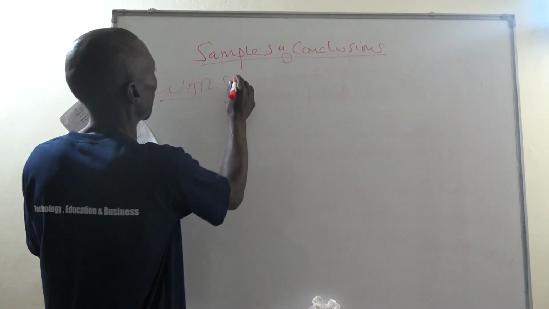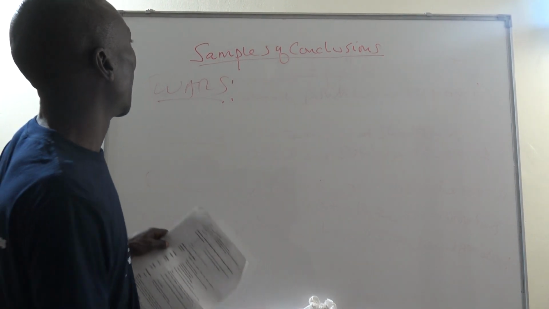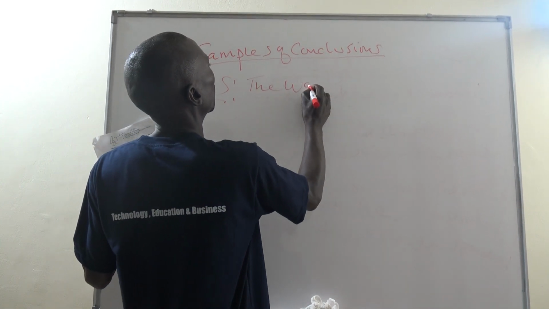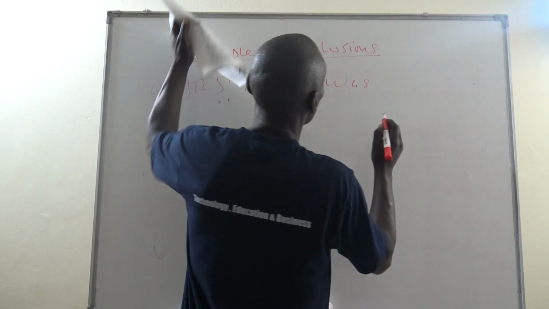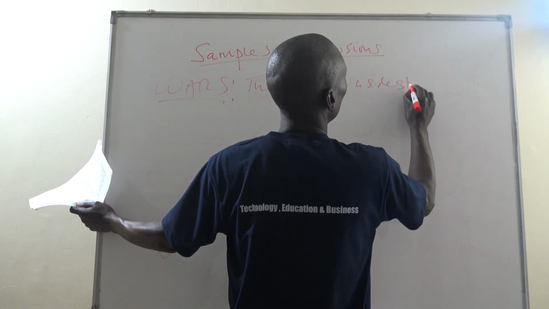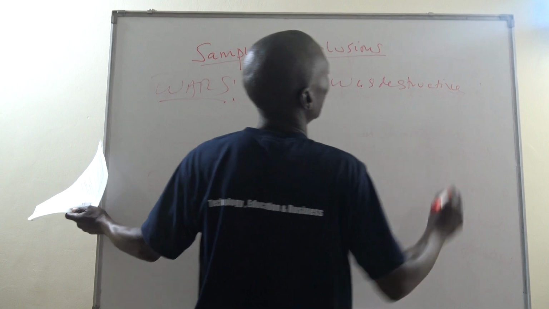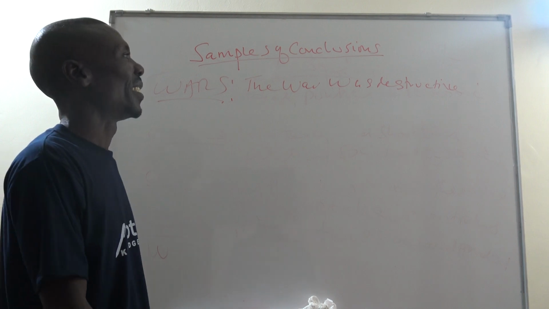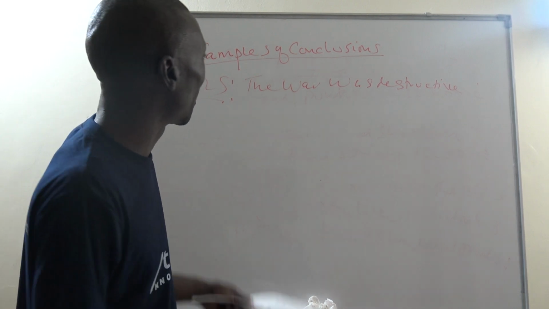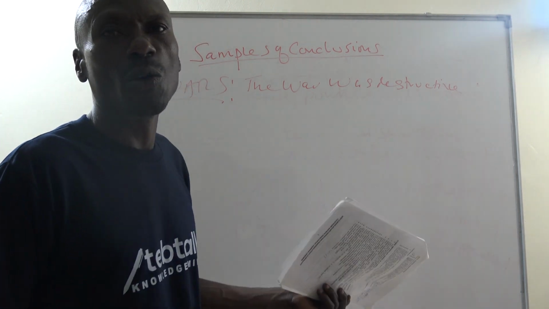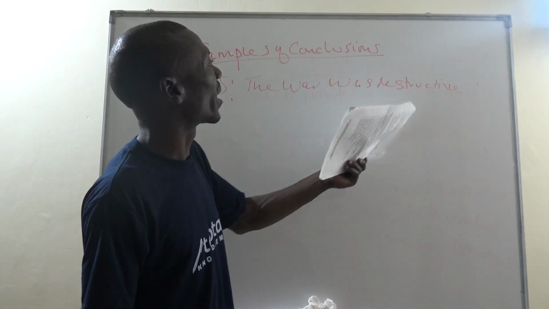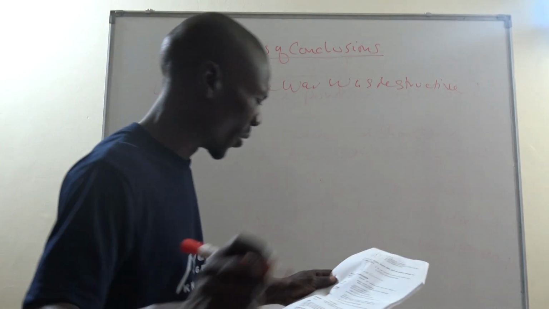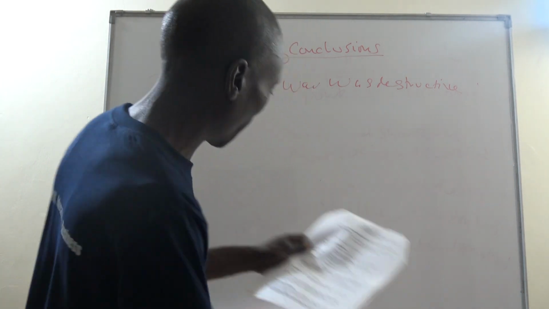You say in conclusion, the war was destructive on the people, maybe of South Africa, maybe of East Africa. The first Anglo-Boer War was destructive on the people of South Africa. That is a conclusion on wars, or on the people of the region.